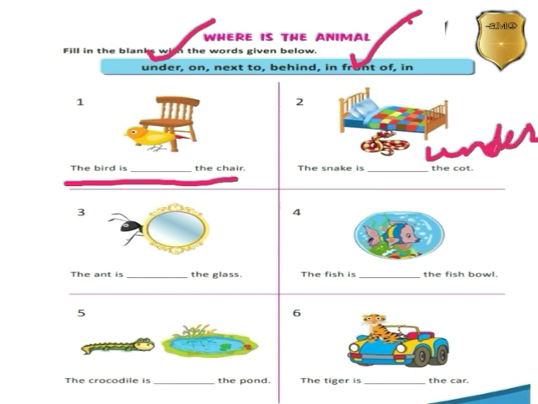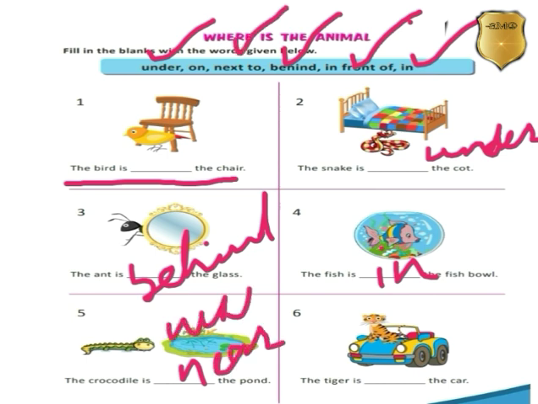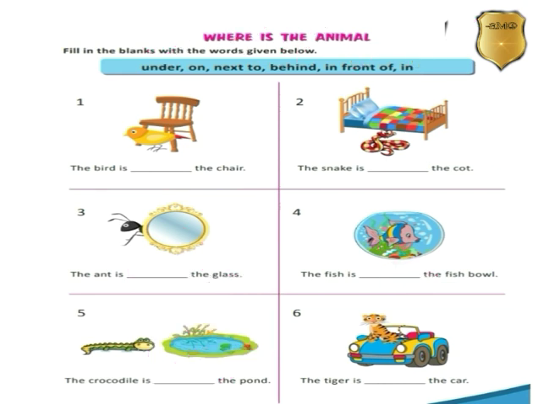The ant is dash the glass. The ant is behind the glass. The fish is dash the fish bowl. The fish is in the fish bowl. And the crocodile is dash the pond. The crocodile is near the pond, you can say, or next to the pond also. Next to, these both mean similar. Next, 6. The tiger is dash the car. Where is the tiger? The tiger is on the car. Got it?